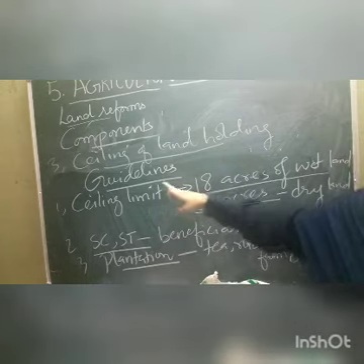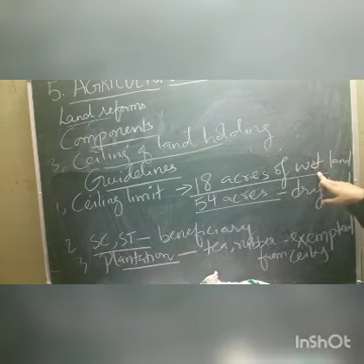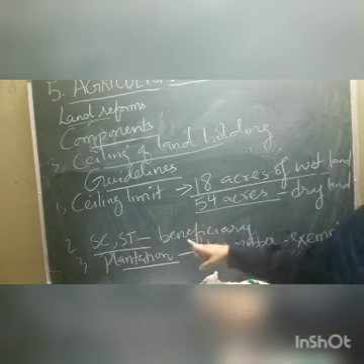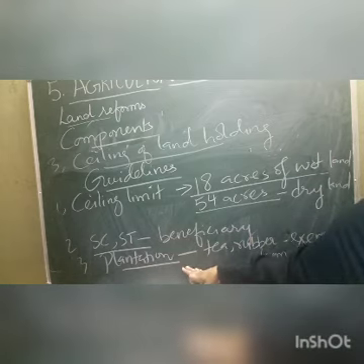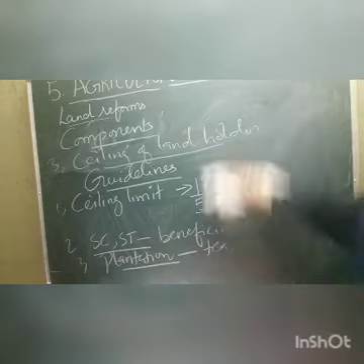What are the guidelines? Government can seal 18 acres of wetland. You know very well, wetland means agricultural, irrigated land. And 54 acres of unirrigated lands. Who are the beneficiaries? SCs and STs are the beneficiaries. And which type of land will be exempted? The plantations, where the plantations are there, all those types of land will be exempted from this one. So that is the third one.